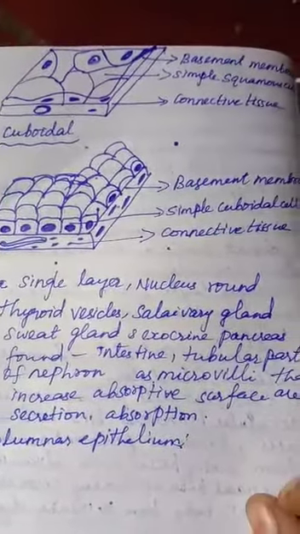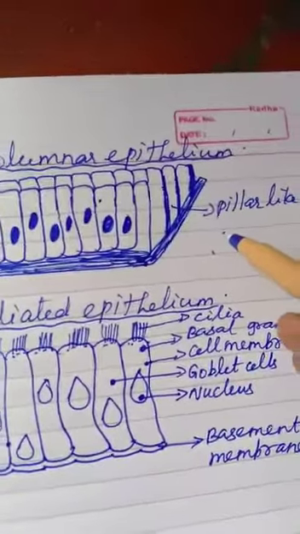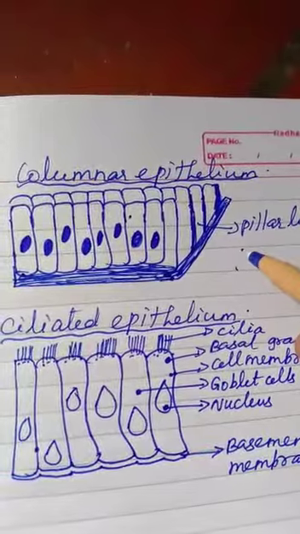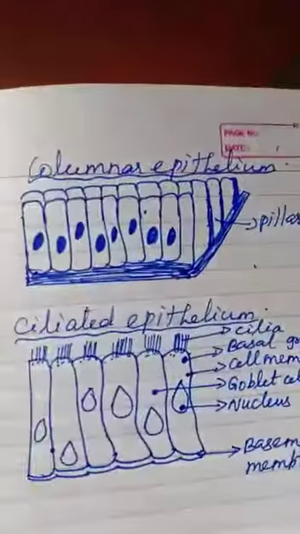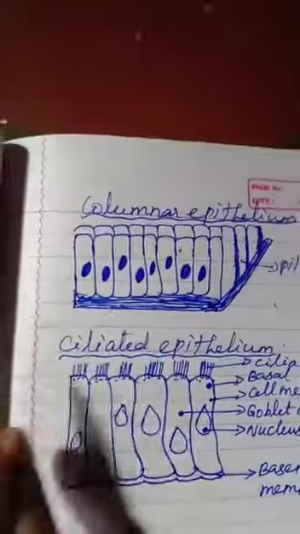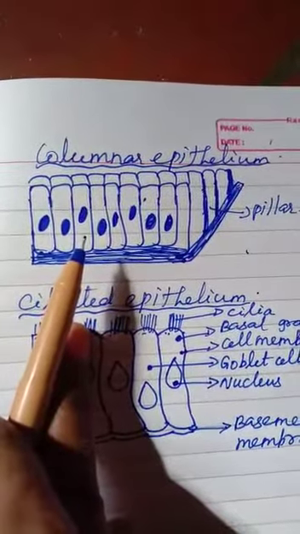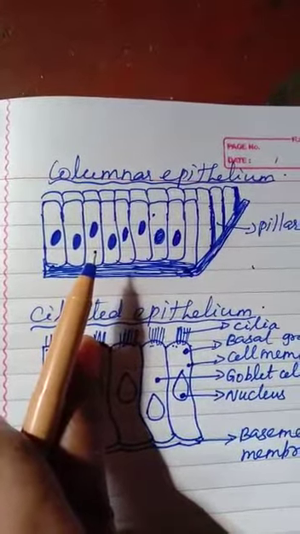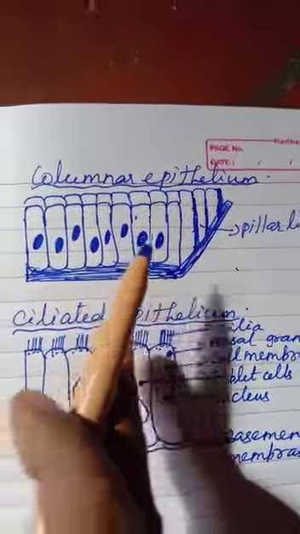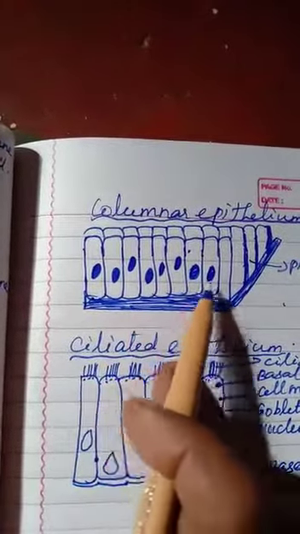Next we see the columnar epithelium. Okay, ma. Columnar epithelium is made up of a single layer of slender, elongated and pillar-like cells. You know that, just you see this. The nucleus is located at the base.